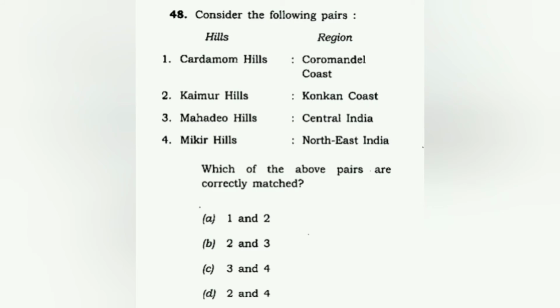But Cardamom Hills was incorrect because it's not Coromandel Coast, and Kemur Hills is also incorrect because it's not Konkan Coast. So Mahadeo Hills is correct and Mikir Hills is correct, which leaves us with 3 and 4. So for question 48, the correct answer is C, 3 and 4, which now becomes easy, but please do make sure that you prepare yourself in this way also, because you never know how UPSC asks you.